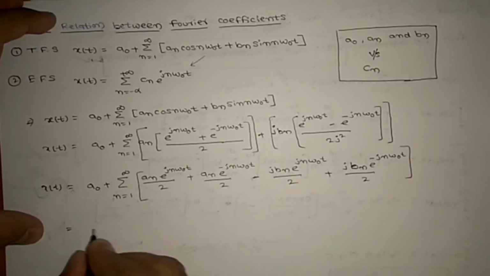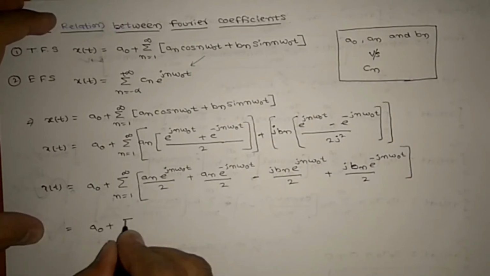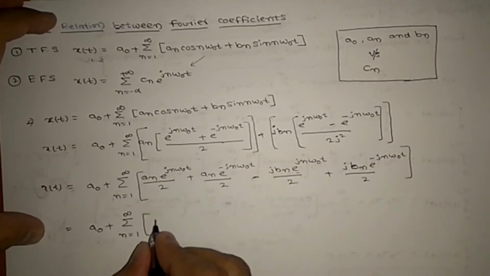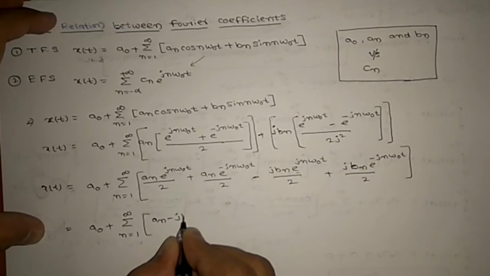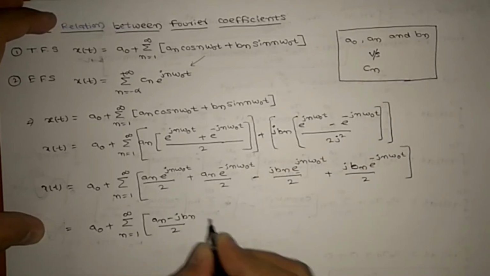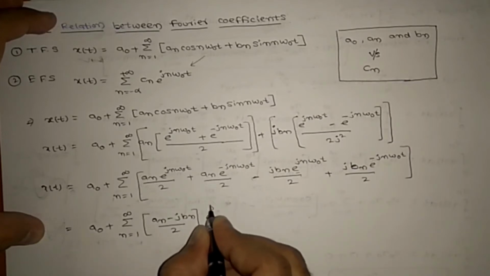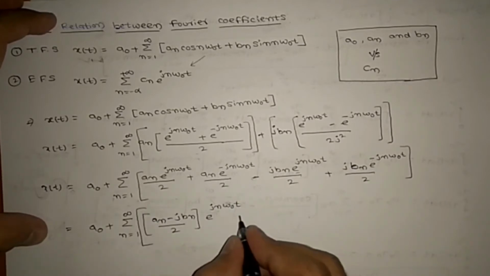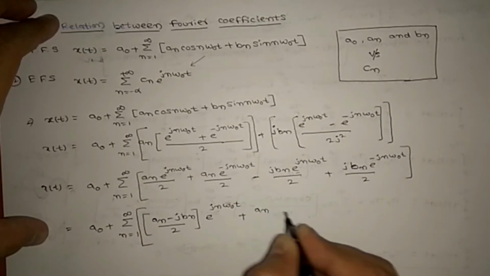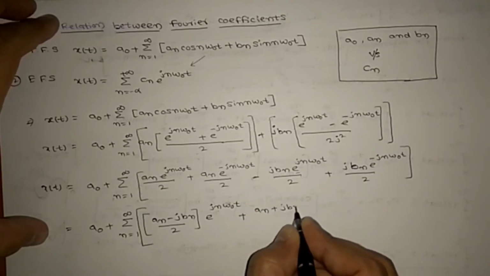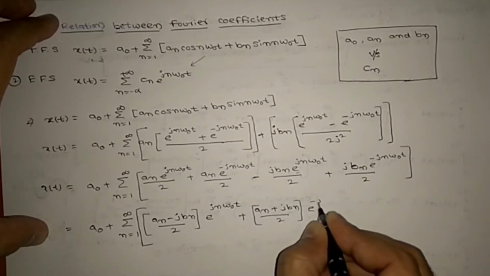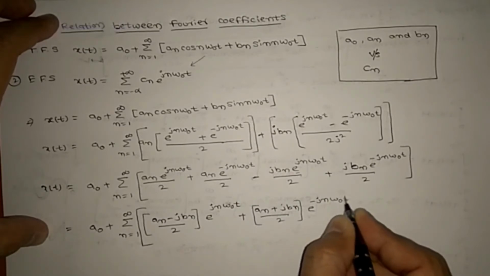So next, a0 plus sigma n equals 1 to infinity. In this one and this one I will take common: an minus j bn by 2 times e power of jn omega naught t, and plus an plus j bn by 2 times e power of minus jn omega naught t.